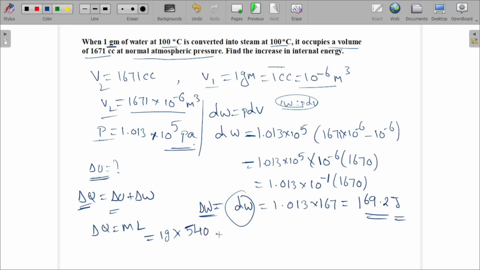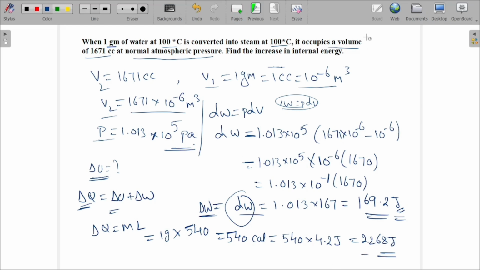So it is 540 calories. 1 calorie equal to how many joules? It is in joules, so this also should be in joules. 1 calorie equal to 4.2 joules. After multiplying these two, you'll get 2268 joules. So delta W and delta Q we know.